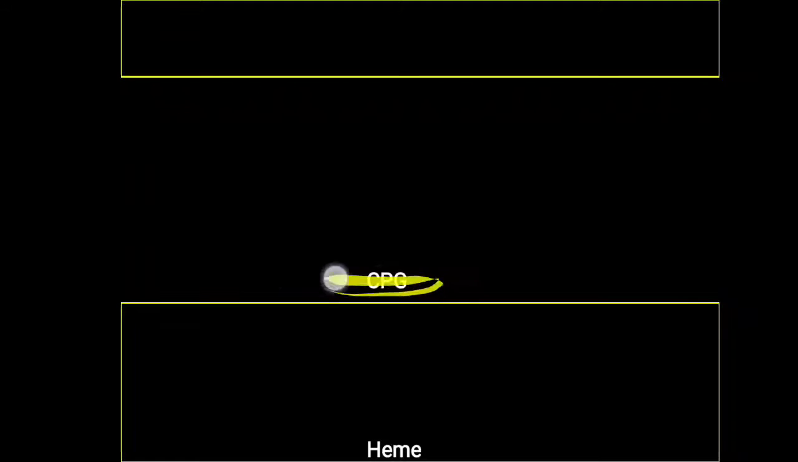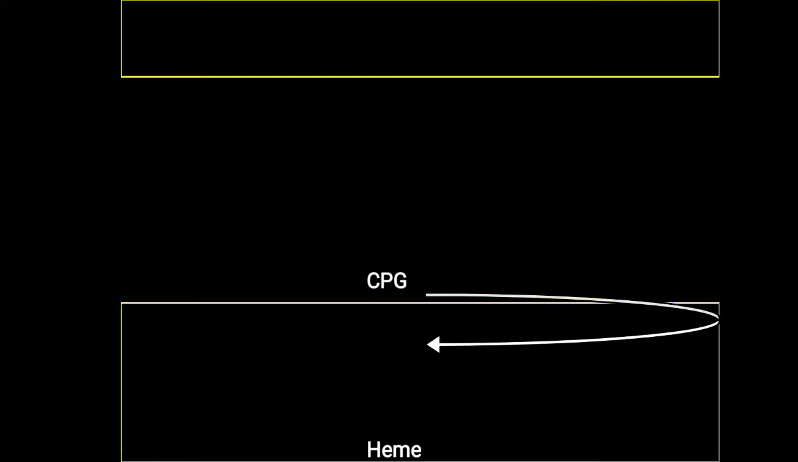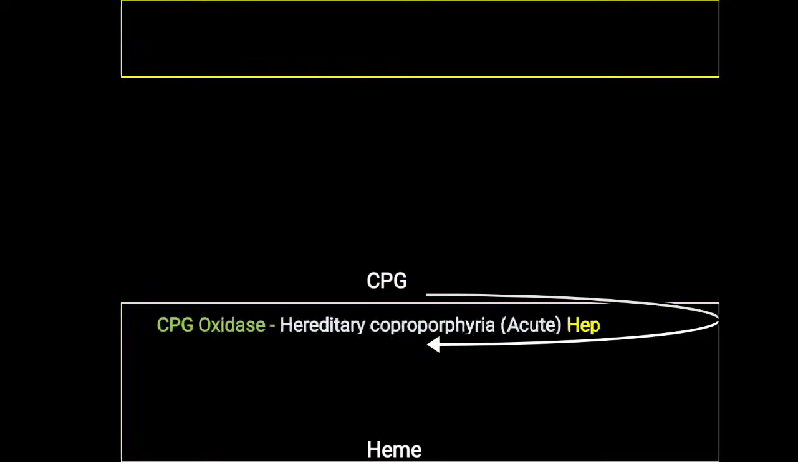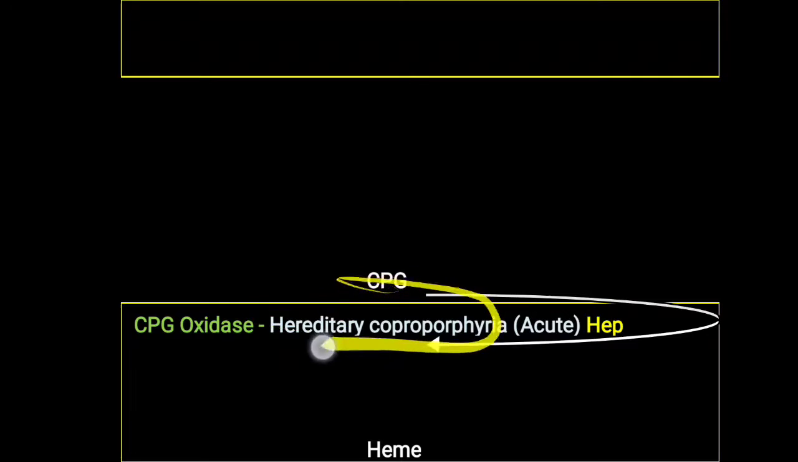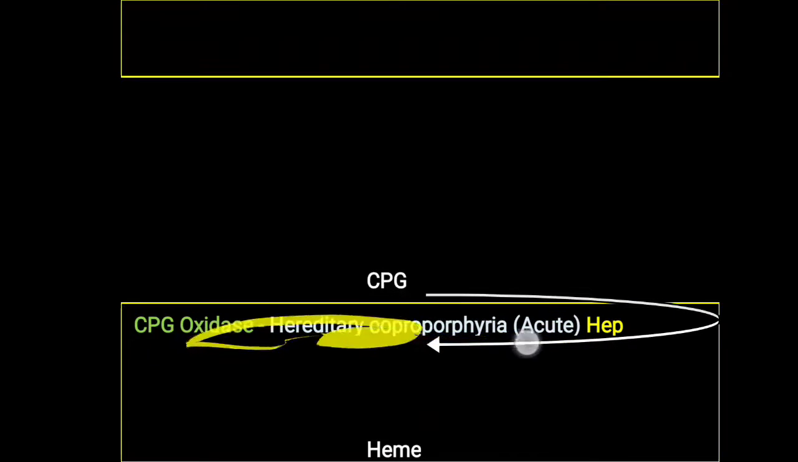So basically CpG, that is coproporphyrinogen, is synthesized as an intermediate of heme synthesis. Now this CpG is present in the cytoplasm and enters the mitochondria, and inside the mitochondria this particular enzyme CpG oxidase is there, and this CpG oxidase converts CpG into PPG, that is protoporphyrinogen. But this CpG oxidase is not working properly or is deficient, and that is leading to hereditary coproporphyria, and it is one of the acute varieties of porphyria, and it is also considered